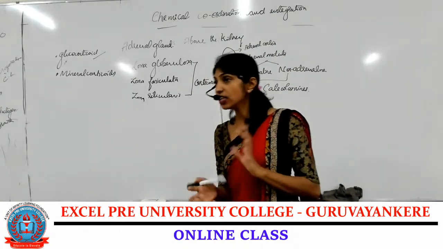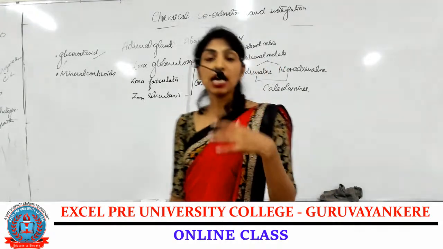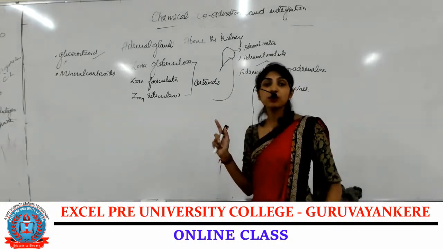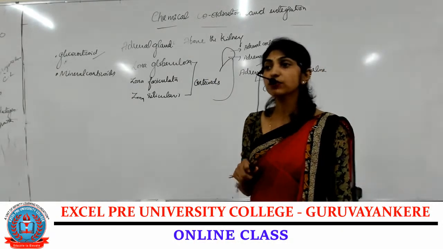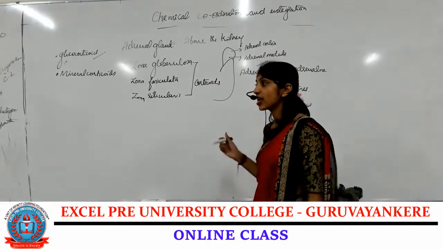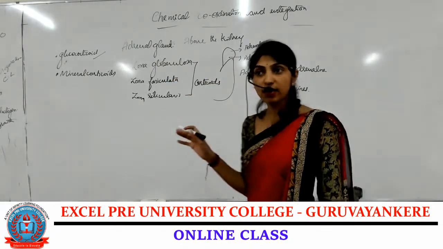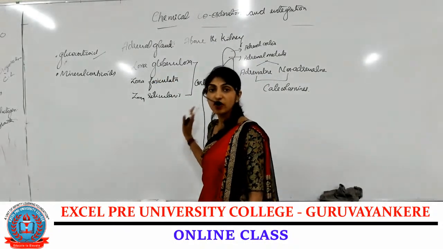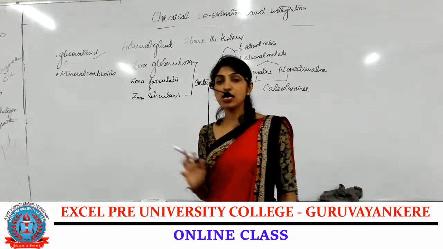Then lastly we have RBC production. Which hormone helps in RBC production? Thyroxine, that is triiodothyronine or tetraiodothyronine, also helps in RBC production. This is what we studied in the last class.